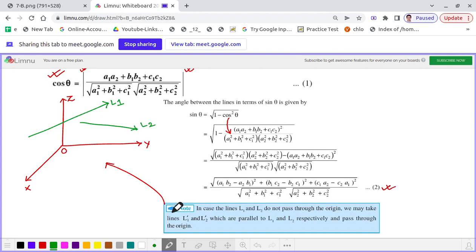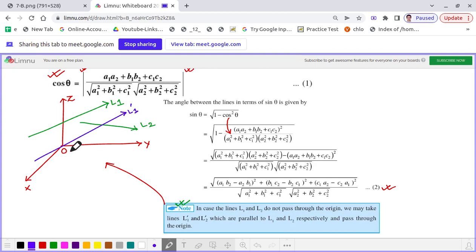So what has been mentioned in this note is that if this is the case, then we will draw a line L1 dash parallel to L1. That means L1 dash will be something like this. Let me draw properly. L1 dash is parallel to L1 but it is passing through the origin.